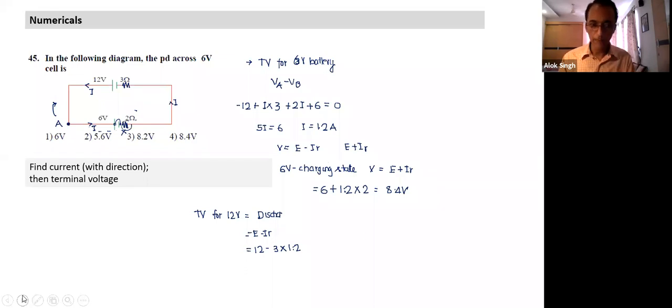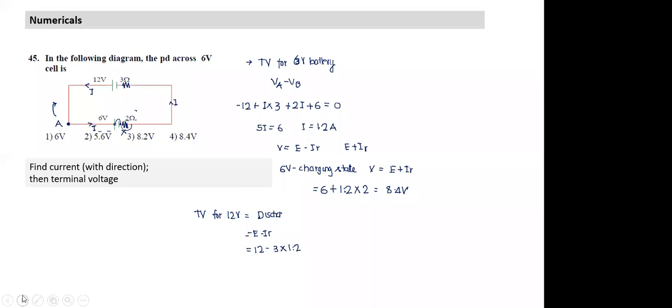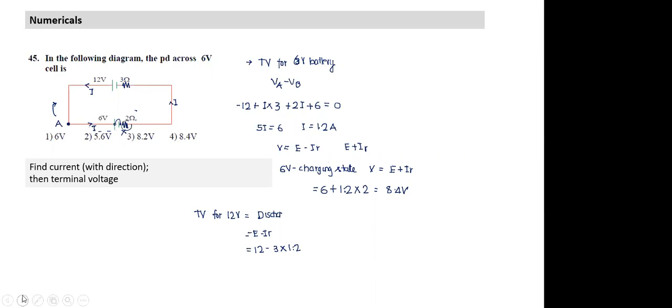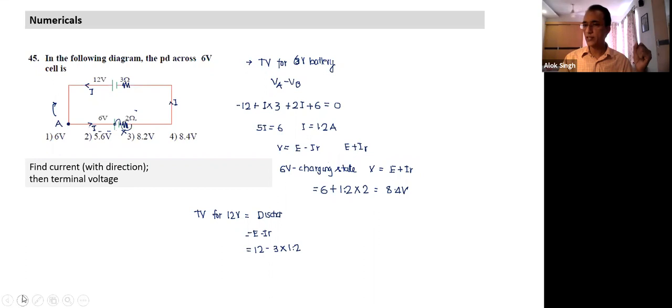So can what is happening be understood based on current flow in a circuit? No, that cannot be understood based on current flow in a circuit. That's a different phenomenon, and that's not something we know yet. To understand more complex things, the knowledge level also has to be higher. They say, what are the prerequisites? Prerequisites mean the things you should know before you start studying a particular topic.